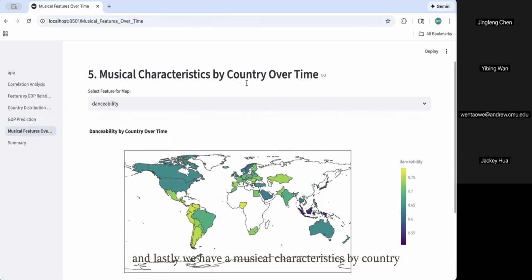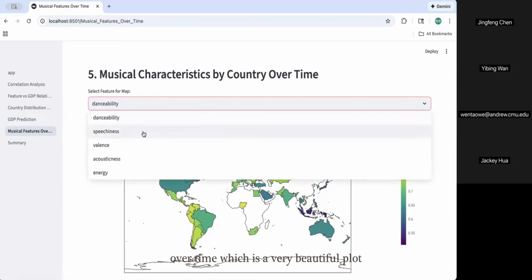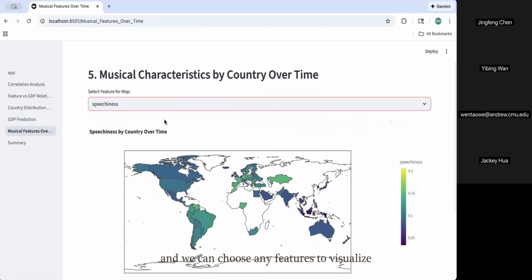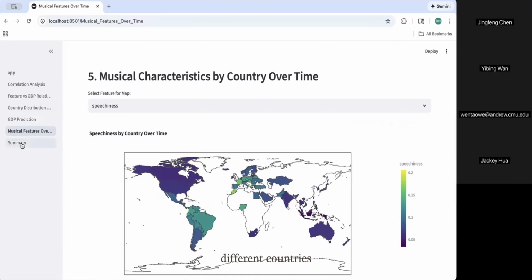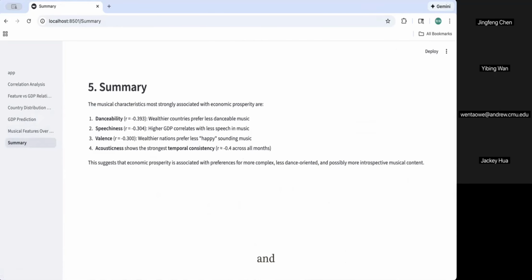Lastly, we have musical characteristics by country over time, which is a very beautiful plot. We can choose any features to visualize and just click these round buttons. It will show the trends from 2023 to 2025, how these features change within different countries. We also have a summary page to share our key findings in this panel.